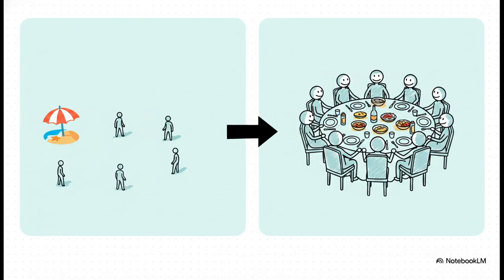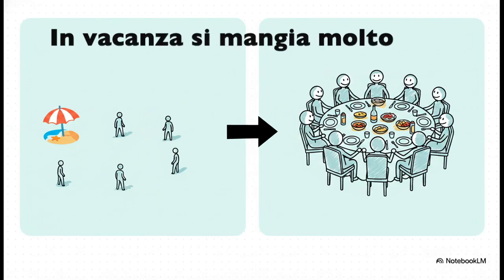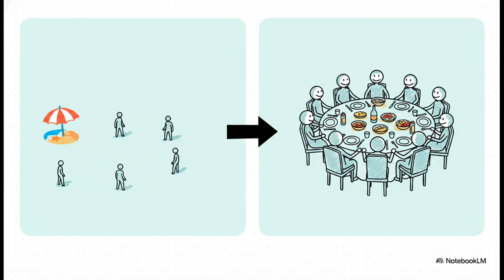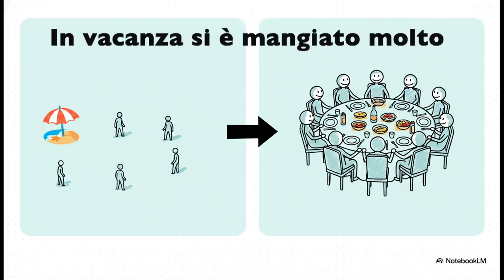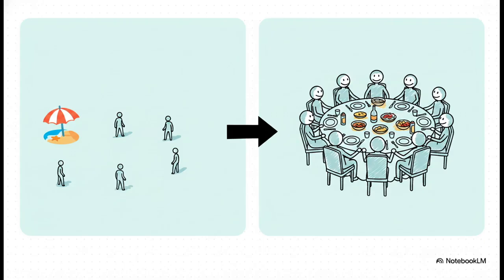In the present tense, we'd say, in vacanza si mangia molto. Literally, people eat a lot on vacation. It's just a general statement about typical human behavior. But flip that into the passato prossimo. In vacanza si è mangiato molto. Boom. The English translation instantly shifts to, we ate a lot on vacation. We moved from a vague habit about what random people do to this highly inclusive statement where we actually participated in eating way too much on that specific trip.